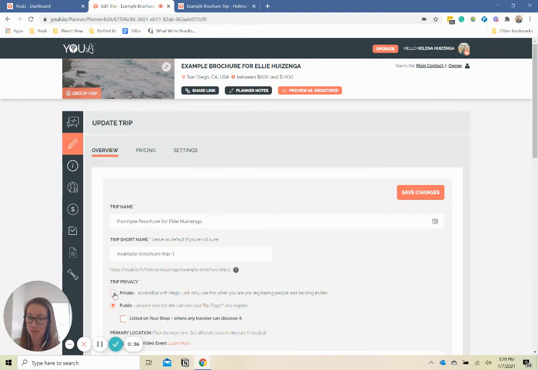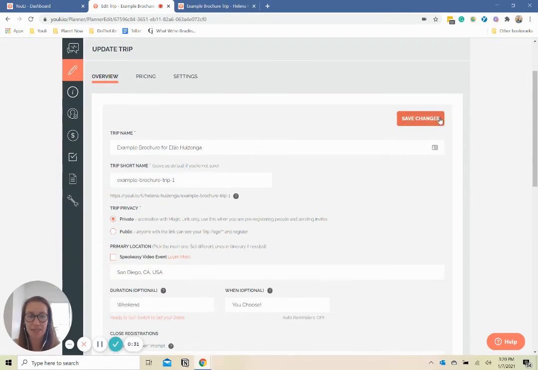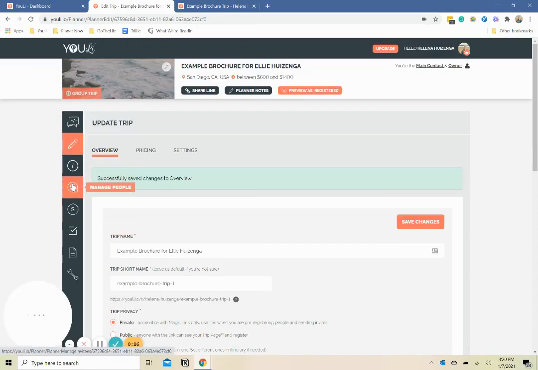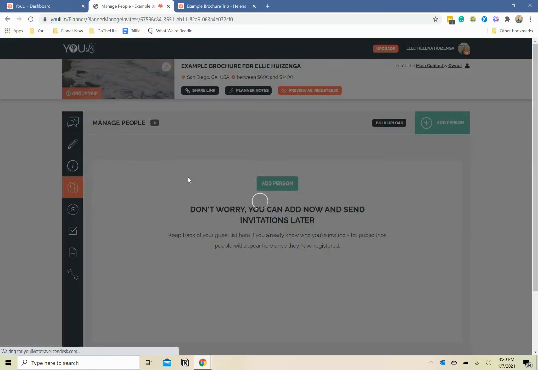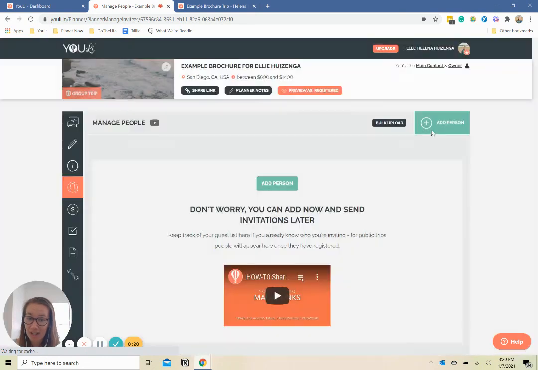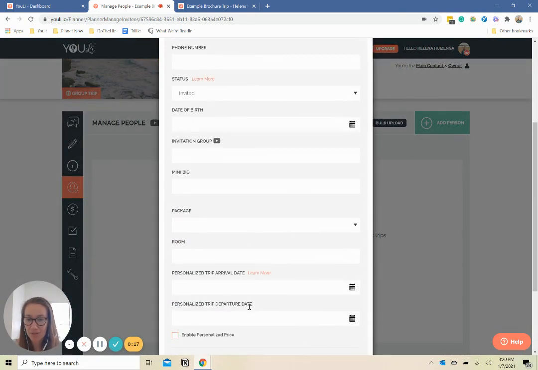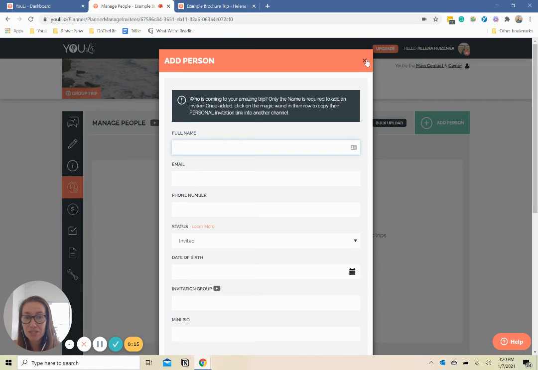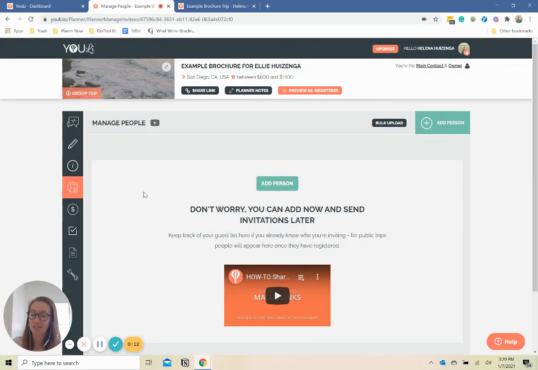From here, all I need to do is add the traveler to this trip. I'm going to set this trip to private because this is only for that one specific traveler. I click save, and then I go to manage people. From manage people, you add that one person and any of their invitees as well. And then you will be able to also personalize this trip page for that traveler. You'll be able to change any of the itinerary items. They'll see the change in price, and they'll also be able to make payments and finish all tasks that you need in one place.